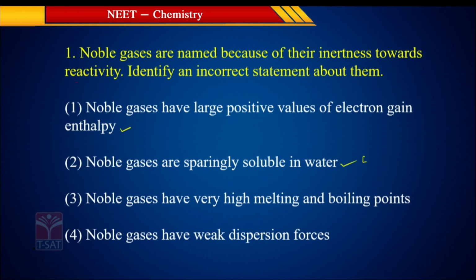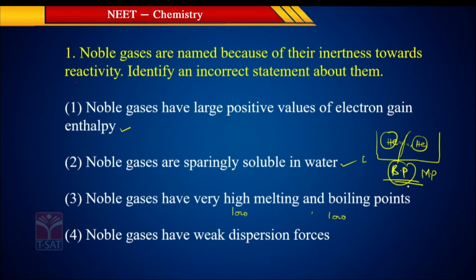Is it a correct statement? No, because they have low melting points and low boiling points. For example, if you take helium, these helium atoms have very weak van der Waals forces of attraction. As they have weak forces of attraction, these can be broken very easily, so they have very low boiling and melting points. They can easily melt and easily boil at very low temperatures.